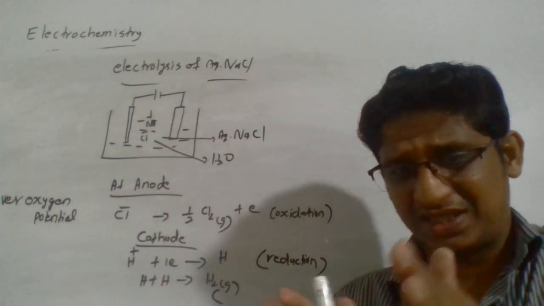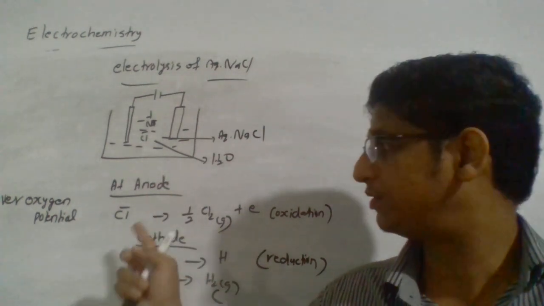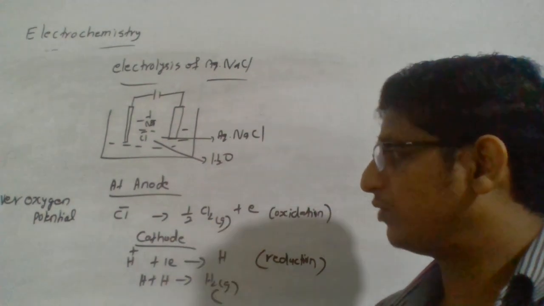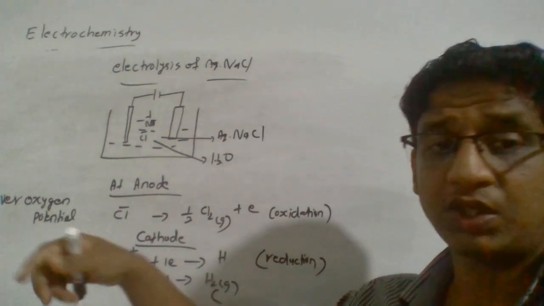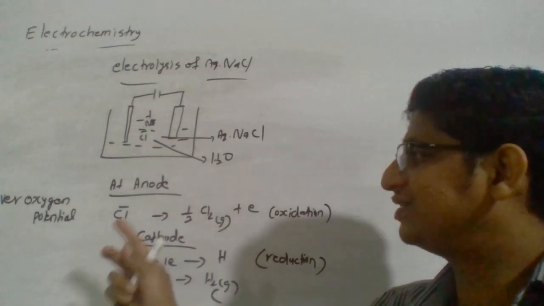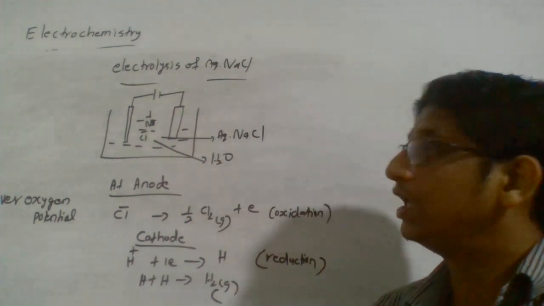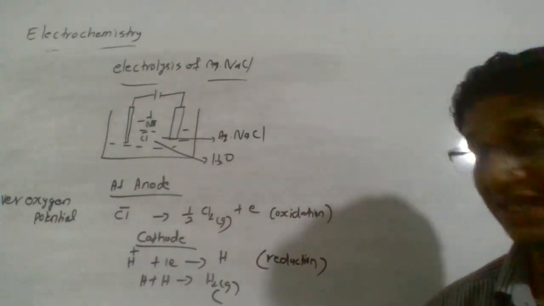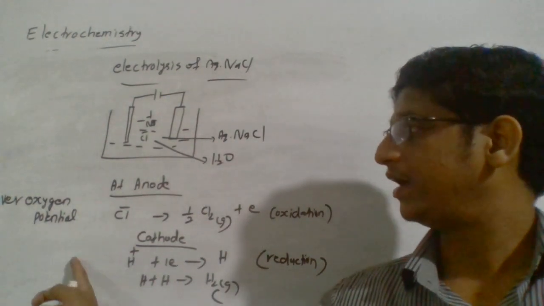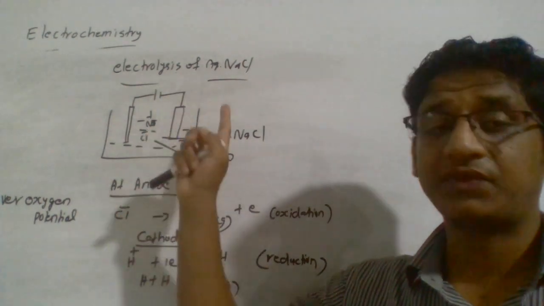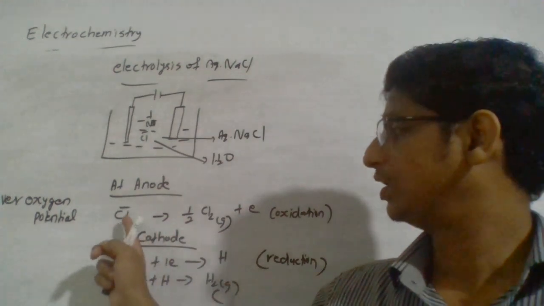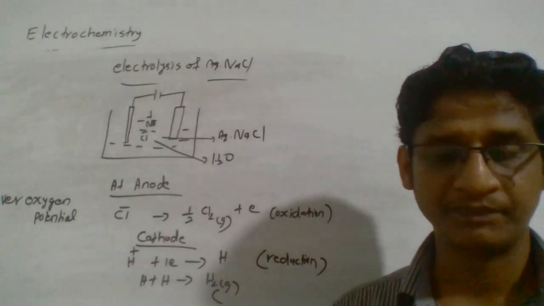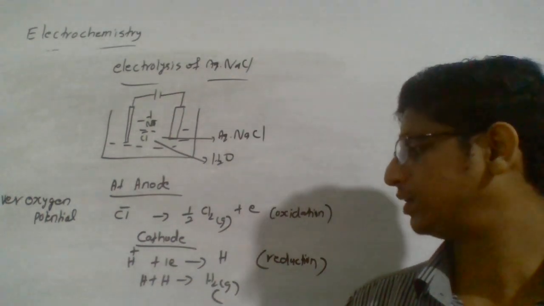There is a comparable reduction potential difference between chloride ion and water in the case of oxidation, but because of the overpotential of oxygen, oxygen is not released at the anode, which we would otherwise expect from the values. So you can remember: when electrolysis of aqueous NaCl is carried out, the chloride ion oxidizes to chlorine at the anode and hydrogen gas is released at the cathode.